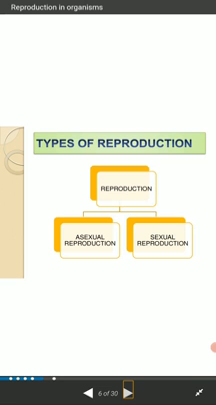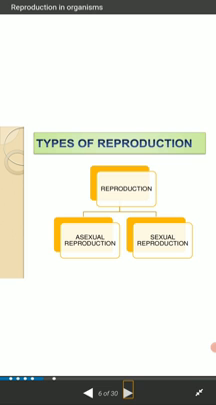The next slide contains the types of reproduction. There are normally 2 types of reproduction present in our environment. The first is asexual reproduction, and the second is sexual reproduction. I am repeating this because it is important for your exam: there are 2 types of reproduction, asexual and sexual.